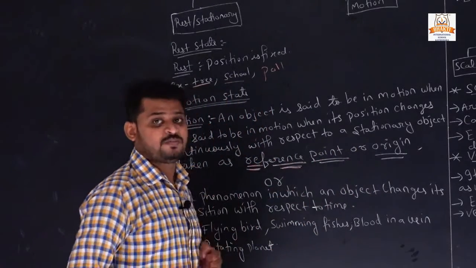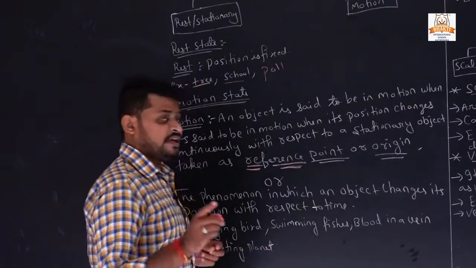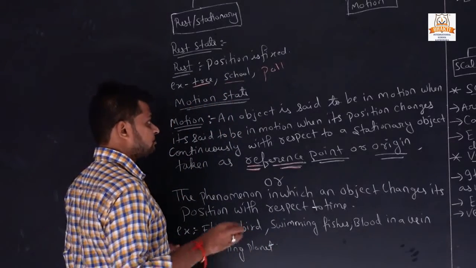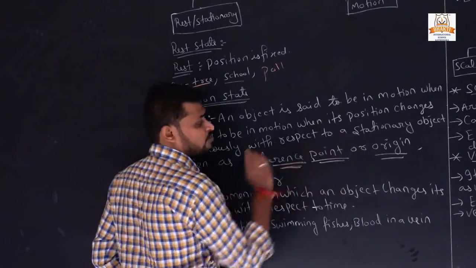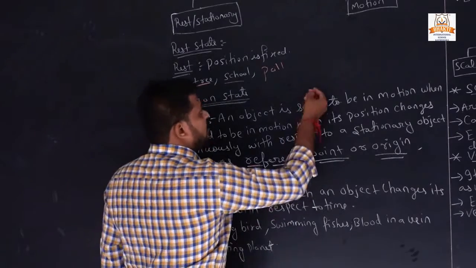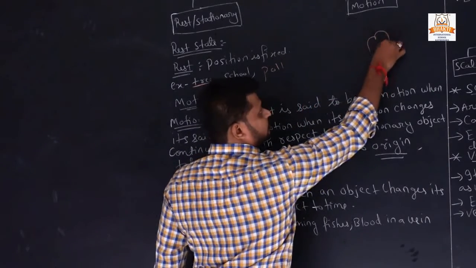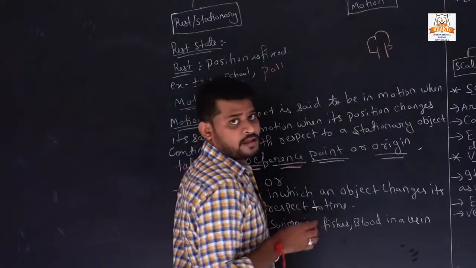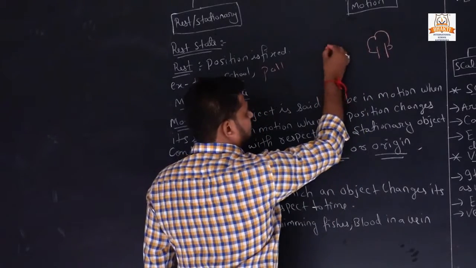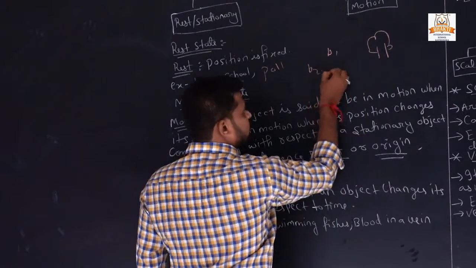Then what is a reference point? I will give you one example, then you will understand. A reference point is also known as the origin. Suppose here is a tree, and two boys are standing. Here is boy 1, here is boy 2.